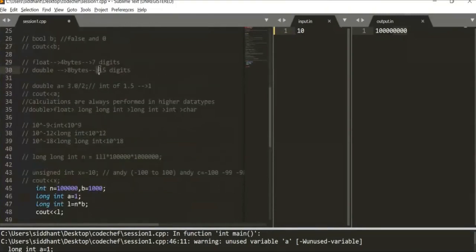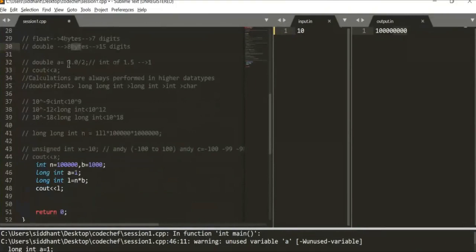Then we saw float and doubles, which are 4 bytes and 8 bytes respectively. Then we saw the return type problem, which we might face, the overflow problems.